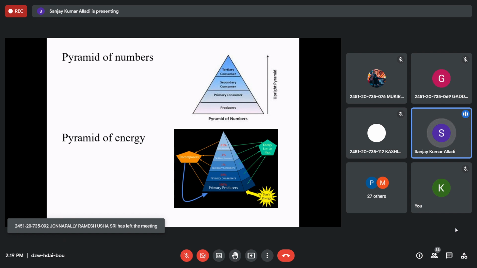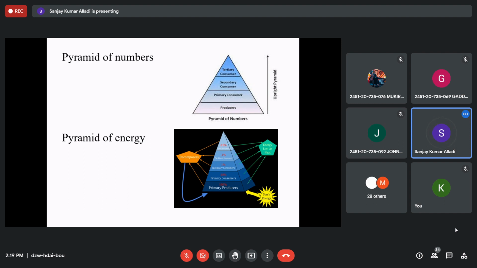Right, we are not talking about one tiger with one grass. We are talking about a group of large carnivores like tigers, or even lions, which live in the top carnivore level, along with the producers, that is all the green plants in the forest. All the green plants in the forest, whichever is there, are called the producer trophic level, the food level of producers.